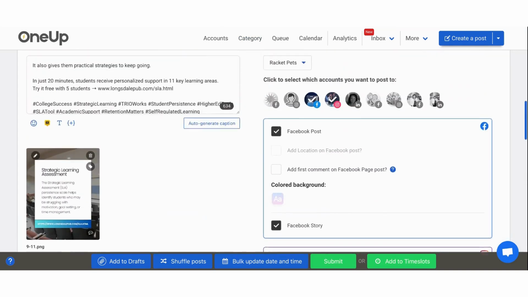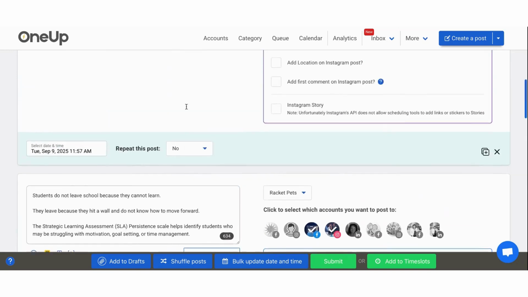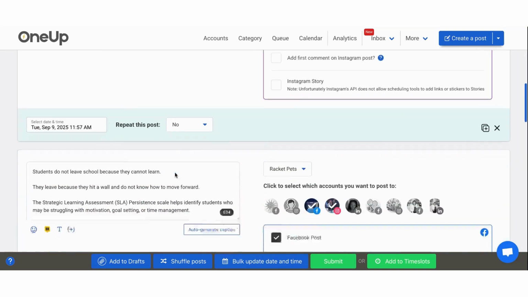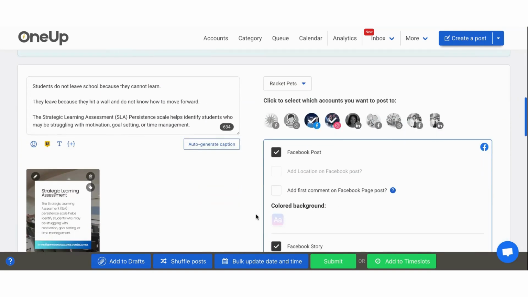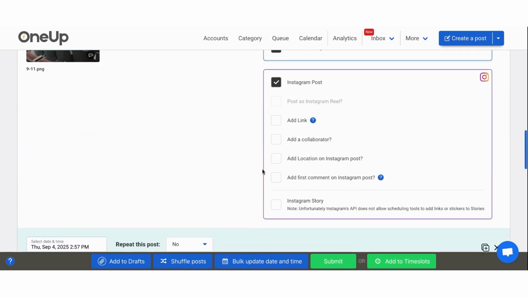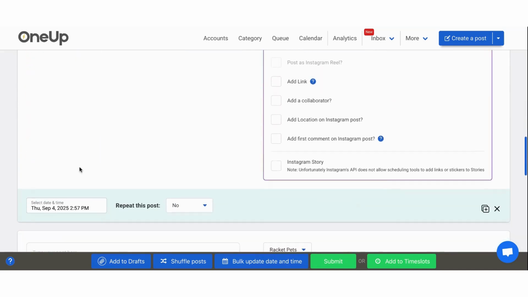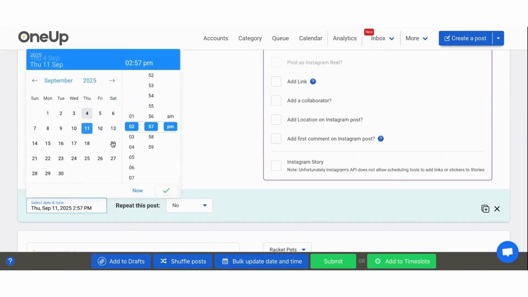Okay, so I got my 9/11. I'm going to check my copy up there again. I make sure I have the right account selected because that's one mistake you can make if you're going too fast. Again, not going to load this Instagram story. This is my 9/11 post.